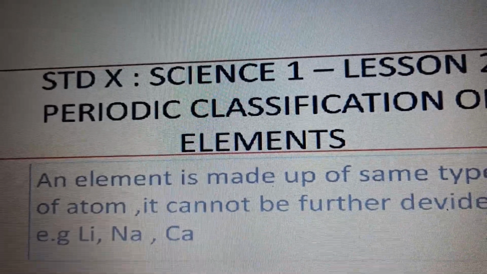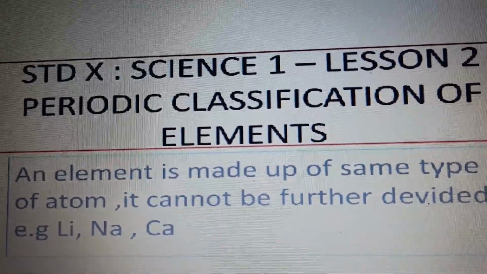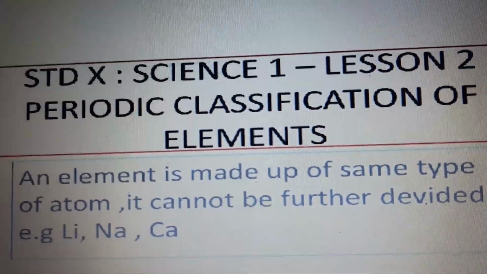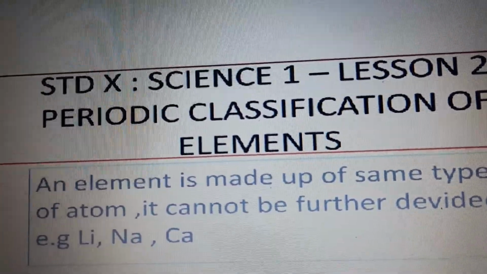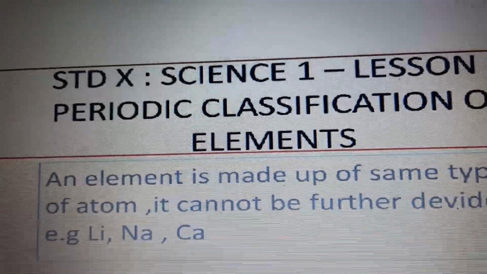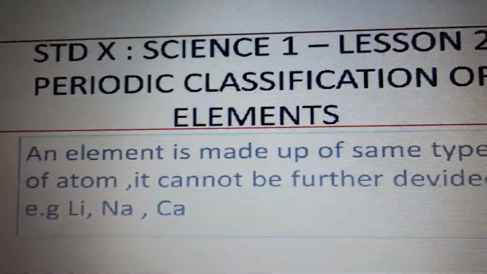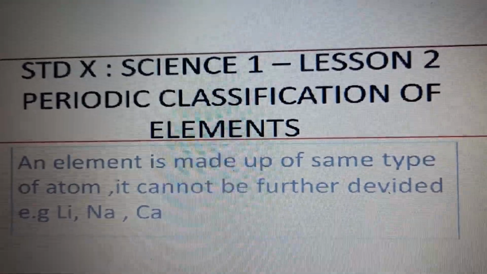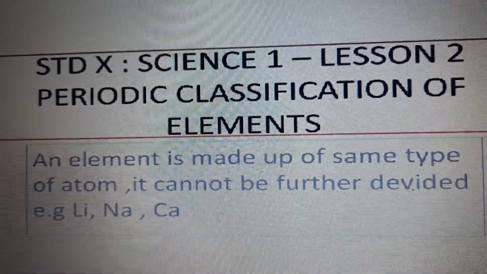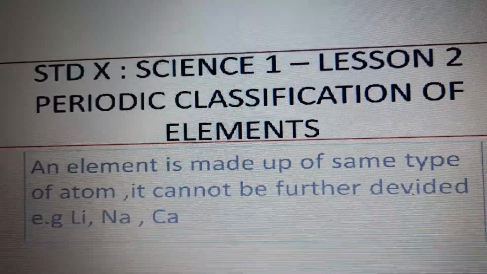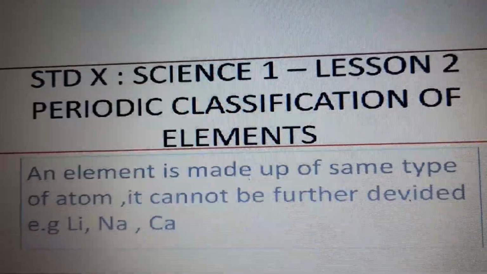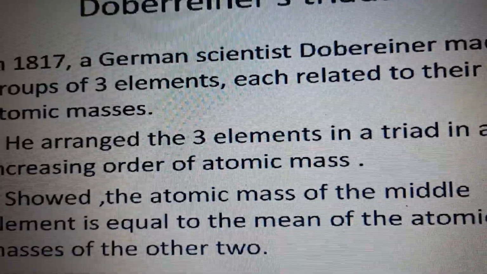For example, gold. Now gold is pure gold. If you take a gold ring and break it into pieces, you can further break it down, but every particle of it will always remain as a gold particle only. Similarly, lithium, sodium, calcium, silver, bronze, copper, these are all metals and they are called elements. They will always remain alone.